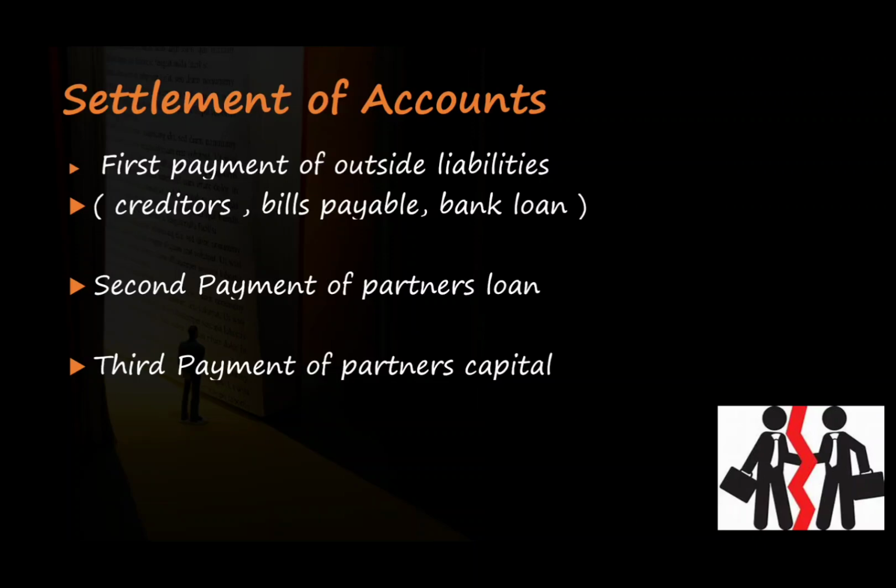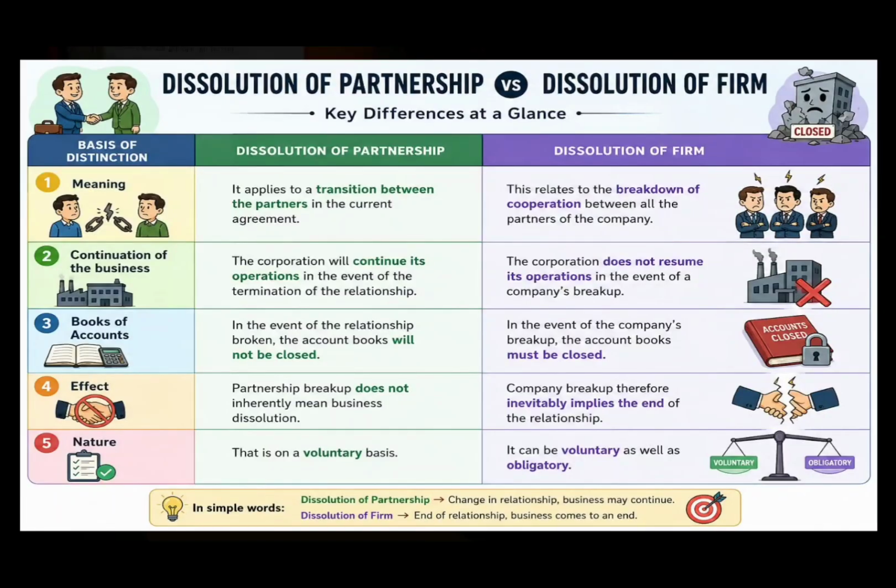Now let's see what are the differences between the dissolution of partnership and dissolution of a partnership firm. Based on certain distinctions, first, the meaning. Dissolution of partnership means that there is a change only in the number of partners, where only one or two partners leave the firm due to death or retirement.